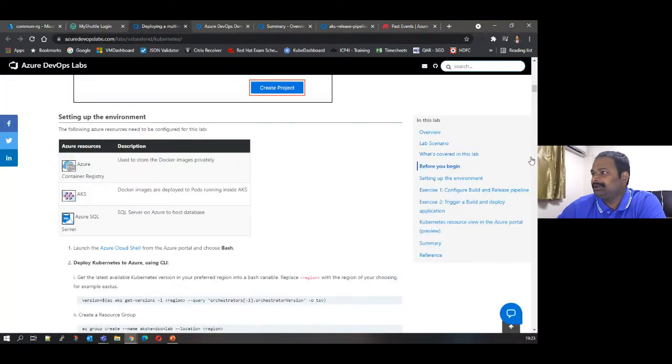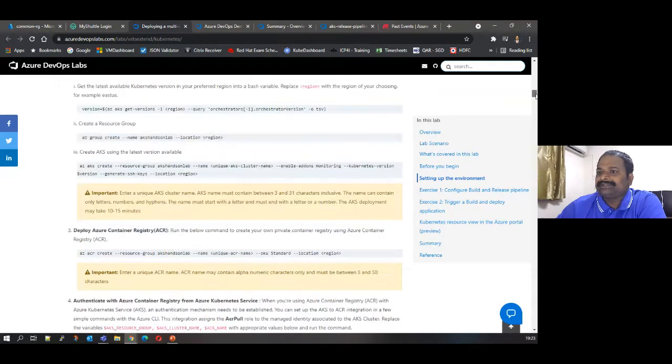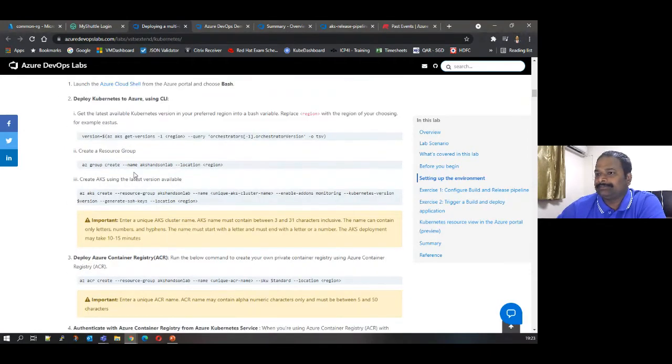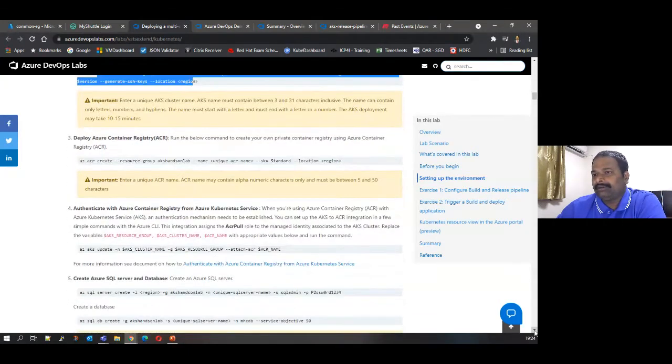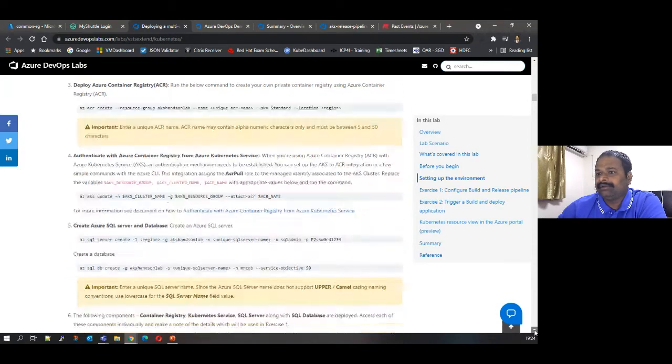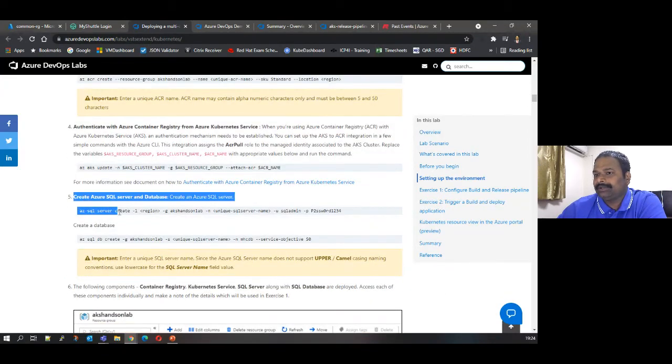I used the same. Clear, precise instructions are given here on how to create your resource group or create an AKS. Since I already have AKS created, I already have a database. This is the fifth command, to create your database.